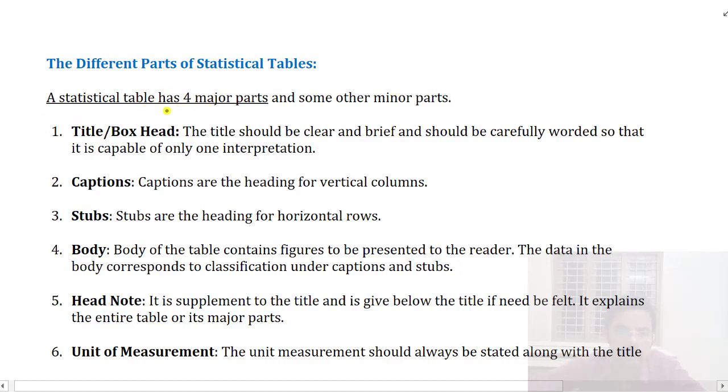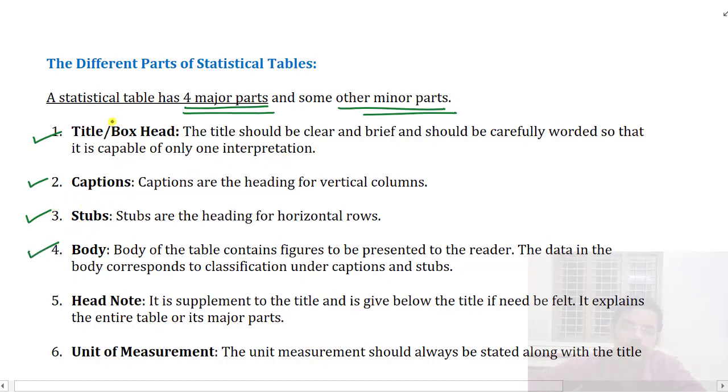The statistical table will have four major parts and some other minor parts. The major parts are the title or box head, then the captions, the third major part is the stubs, and the fourth major part is called the body.